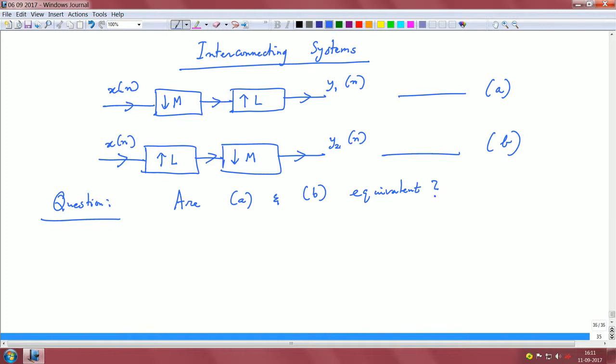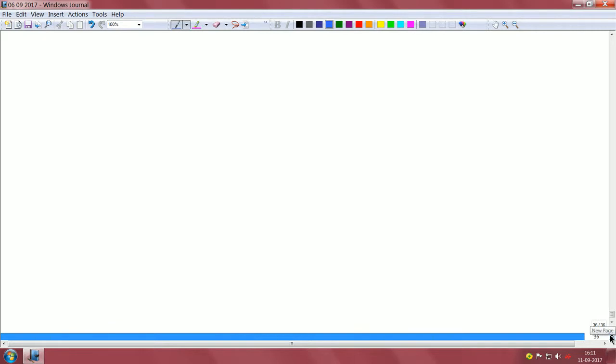Of course, a trivial operation would be upsample by L and downsample by L. I mean, they are not doing anything there, right? That is a very trivial operation. So, there is a theorem which links this scenario, and the theorem is stated as follows.